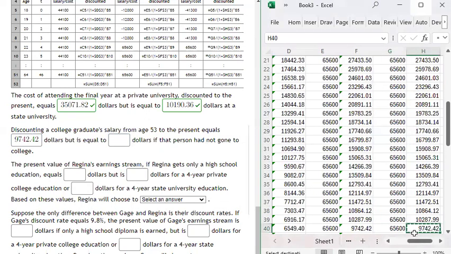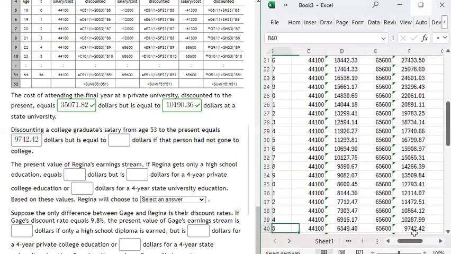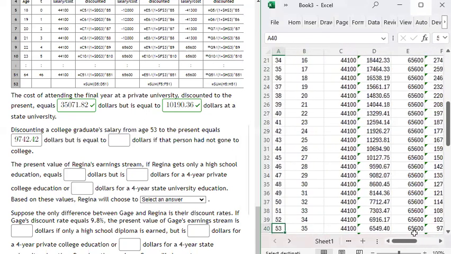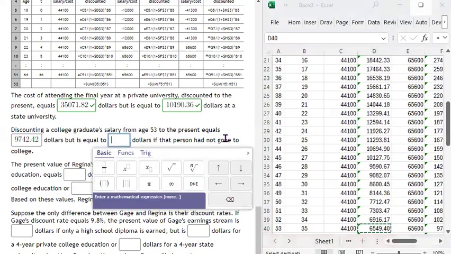But what about if the person has not gone to college? If we don't discount a 53-year-old's salary to the present, that salary is $44,100. But if we discount it to the present, when the decision to go to college is made, time period 0, then we discount that $44,100 at that discount rate, it's $6,549.40.